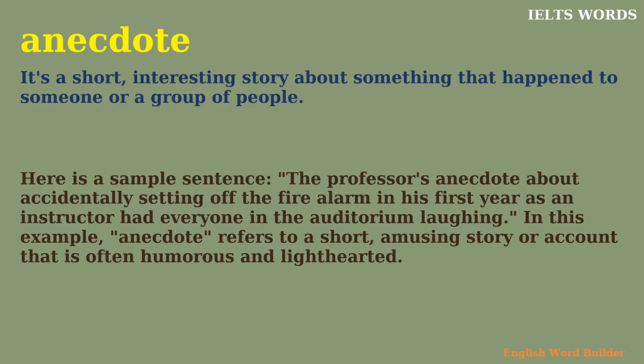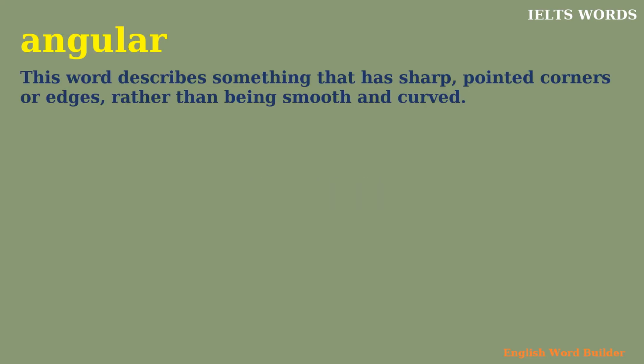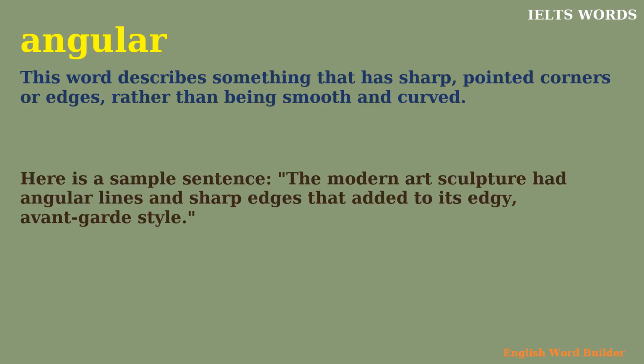Angular. This word describes something that has sharp, pointed corners or edges, rather than being smooth and curved. Here is a sample sentence. The modern art sculpture had angular lines and sharp edges that added to its edgy, avant-garde style.